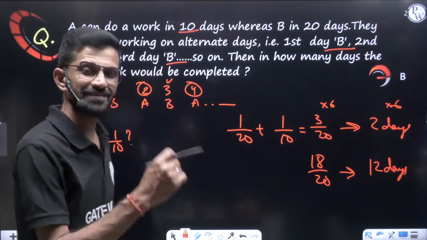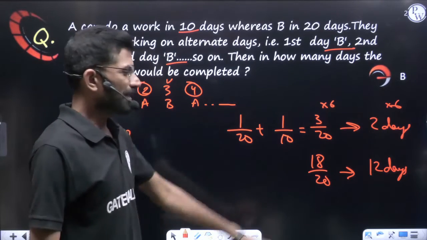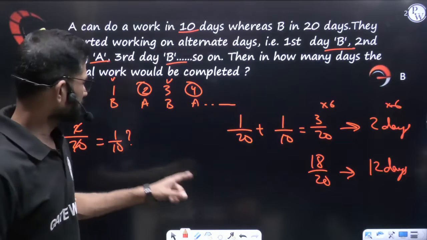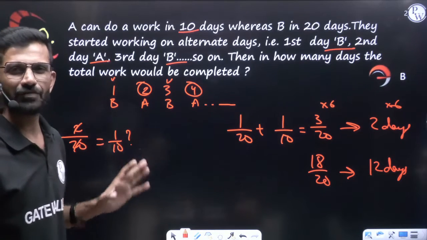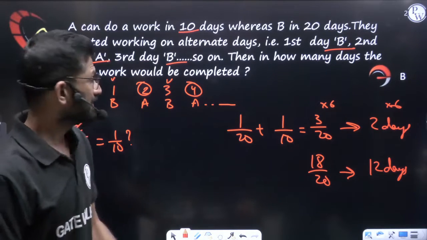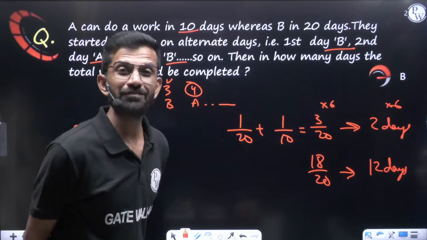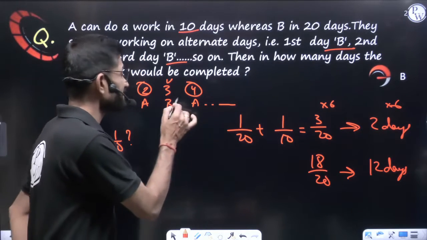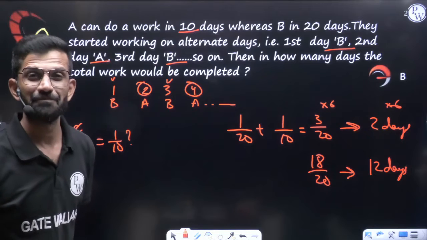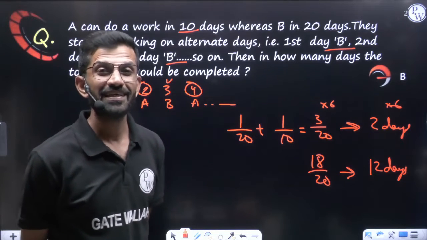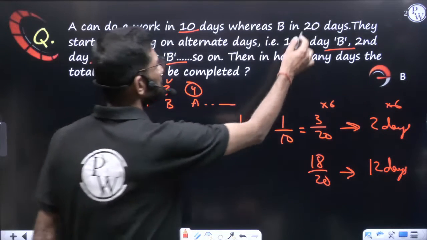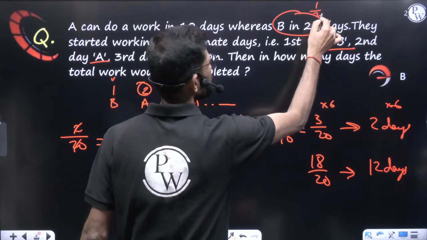But after this the part changes. 12 days have completed. Do you think work is completed? No. Still 1 by 10 of the work is pending. On the 12th day in this series who must have come? 12 is an even number. In this series on the 12th day A must have come. Now next is the 13th day. Whose chance will it be on the 13th day? B's chance. B in 1 day how much work does he do?